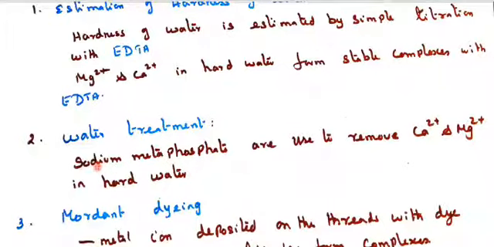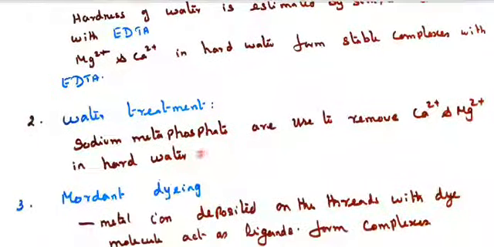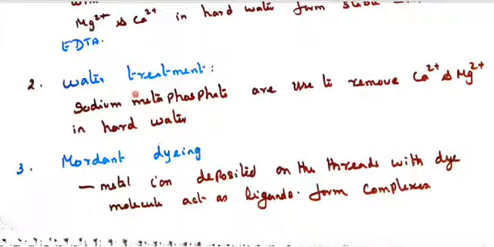So with fast food and chips and kurkure, and if you take soft drinks, the sodium bicarbonate content is more. So when sodium gets inside our body, it removes the calcium. So think about that concept and use sodium metaphosphate here. When you use it, it removes the calcium and magnesium from the hard water. So this is the treatment. I said this just as a concept, to understand why sodium is removing calcium.